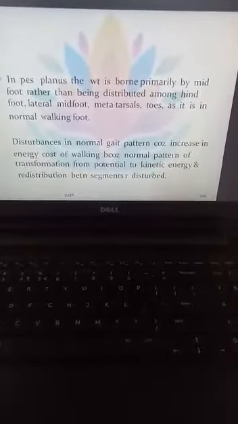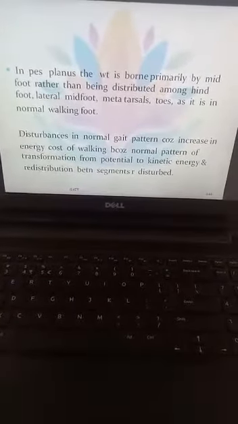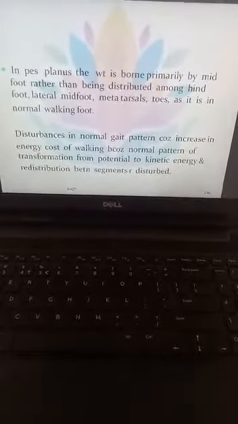It is mainly distributed at the midfoot.